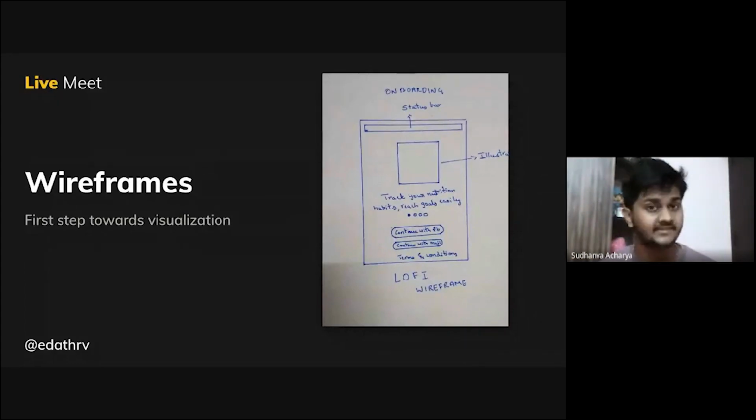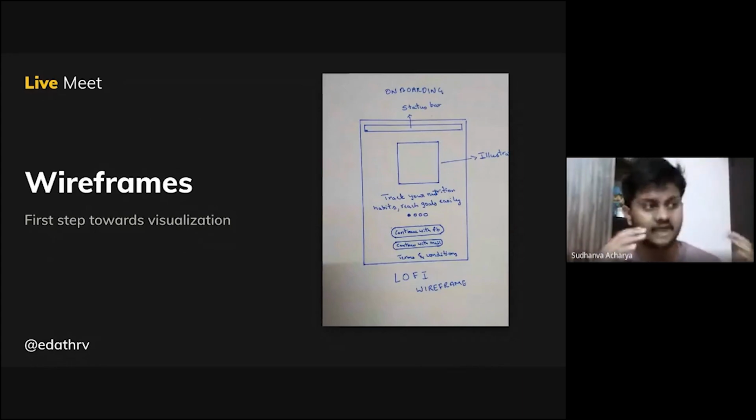For iteration, time is really very important because you'll get discouraged very easily. So if you go with paper, you could iterate a lot. You could try out very different designs. Like, how about the illustration on the left side and text on the right side? How about I give a full image? That way you could try out different possibilities. That is why the wireframing stage is a very important first stage before you go and sit in UI design software like Figma.